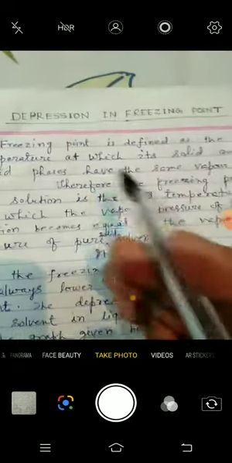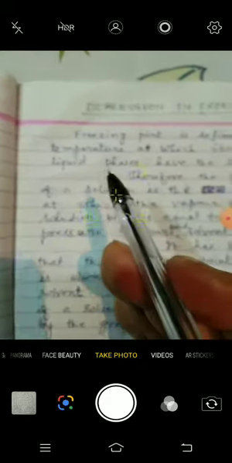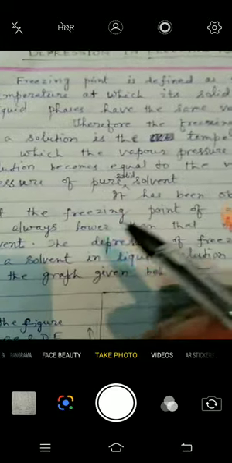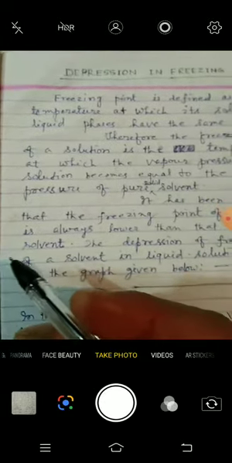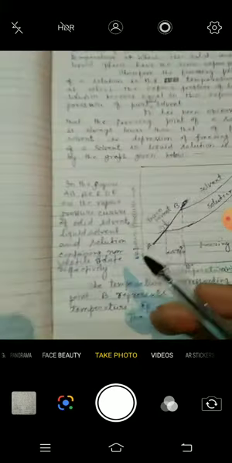Now the depression in freezing point. The concept of depression in freezing point is just like the concept of the elevation in boiling point.